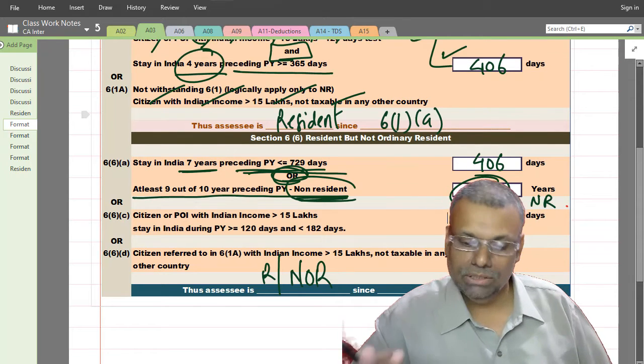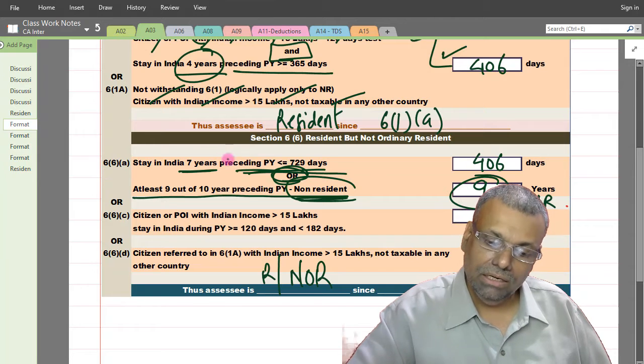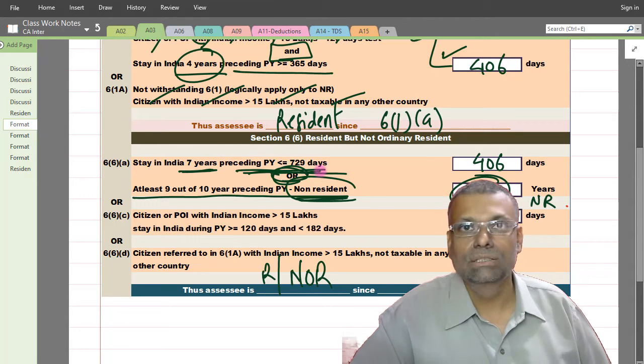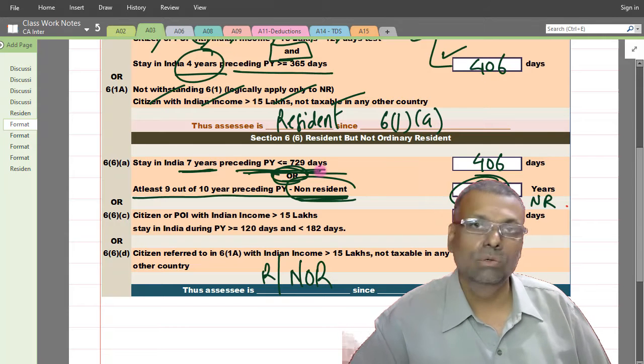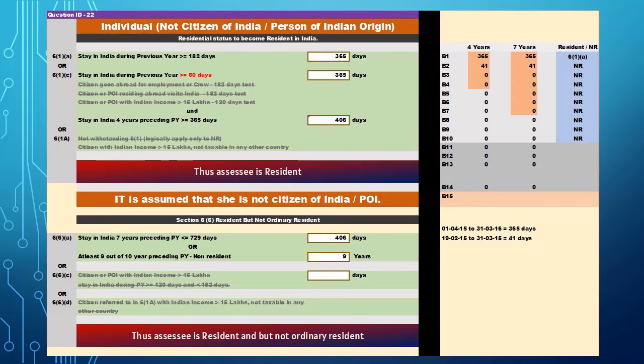In the examination condition, you can straight away say that the 6(6)(a) condition of 7 years, 729 days or less is satisfied, so she is not ordinarily resident. You can straight away jump to the conclusion, and your answer is absolutely right in the examination condition.